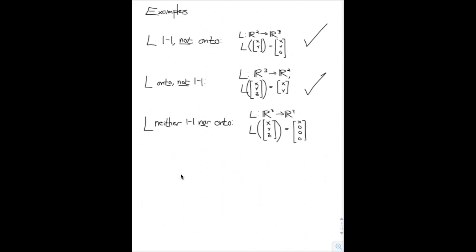So, at first glance, it seems like the first two examples might provide counterexamples to the theorem. After all, the theorem said that if a map is one-to-one, then it must be onto, and if it's onto, it must be one-to-one. But the important condition for that theorem was that the dimensions of the vector spaces must be equal in order for that to hold. So here, of course, the dimensions of these vector spaces are not equal, so it is possible to have maps which are one-to-one and not onto, or onto and not one-to-one. Also, by the way, I didn't actually verify that any of these maps have these properties. I'll leave it up to you to verify that this map is one-to-one, not onto, this map is onto, but not one-to-one, and that this map is neither one-to-one nor onto.